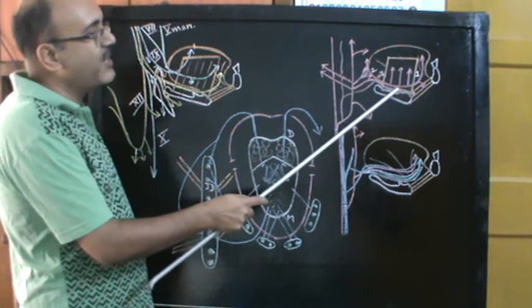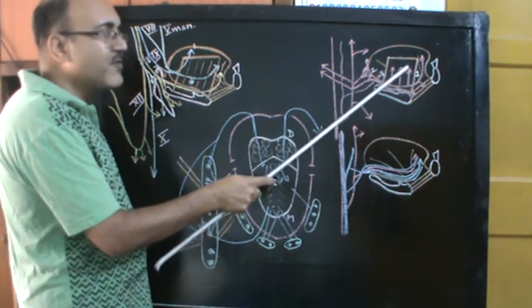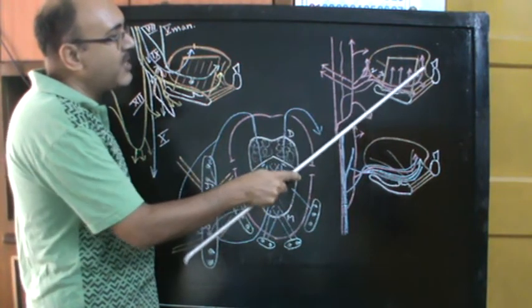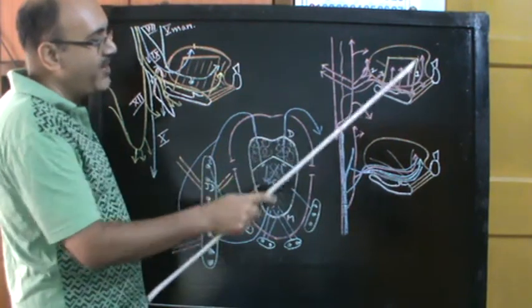The first part of the lingual artery gives the suprahyoid branch, the second part, deep to the hyoglossus, gives the dorsal lingual branch, and the third part ends as the deep lingual artery and gives the sublingual branch.